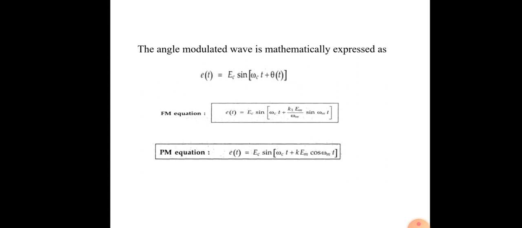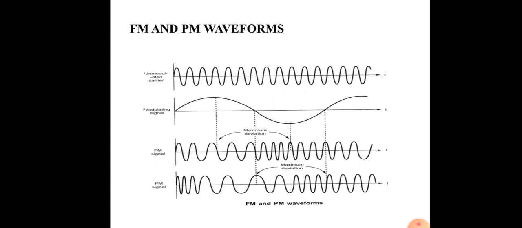Here the symbols change relative to the above equation: in the FM equation omega m is in the denominator, but here omega m is taken as 1. That is the PM, that means pace modulated, equation.